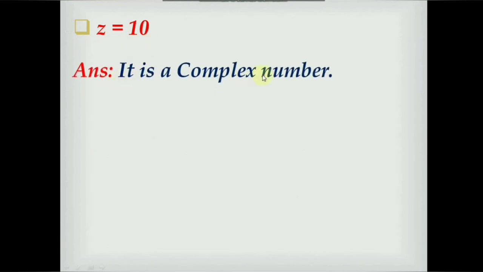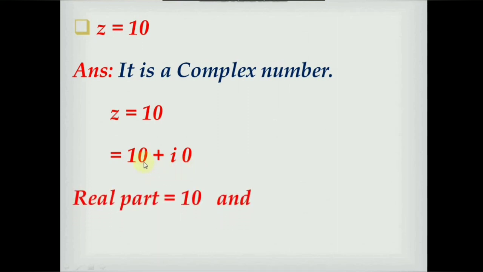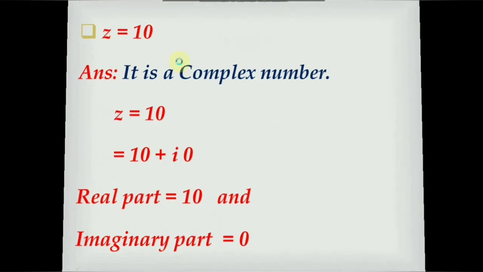Consider next example. z is equal to 10. Let us check the answer. It is a complex number. Now we will see how it is a complex number. We know that z is equal to 10 can be represented as 10 plus i0 because if we multiply any number by 0, we will get 0. So here real part of this number is 10 and imaginary part is 0. In this way, we can represent this number as a complex number that is in the form of x plus iy.